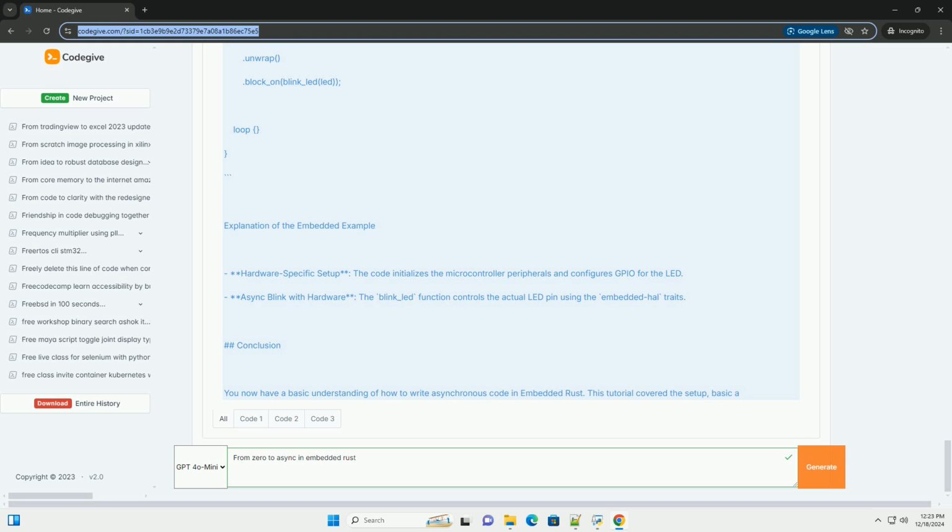We will use embedded-hal, async-std, and Tokio for our async runtime. toml. Dependencies. embedded-hal equals 0.2. tokio equals version 1, features equals full. 3. Target configuration. Set up your target. You may need to create a .cargo/config.toml file to specify the target architecture if you are using a specific embedded platform. toml. Build. target equals thumbv7m-none-eabi.